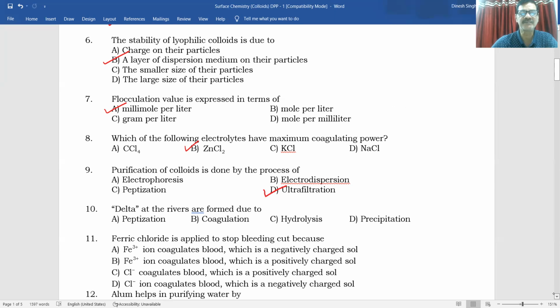Deltas at the rivers are formed. So why is the delta formed? Due to coagulation. Due to coagulation, delta is formed.